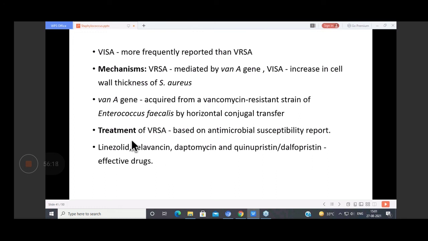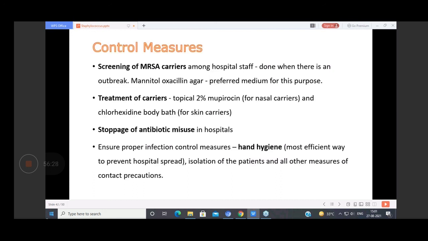In case of VRSA, we can give drugs on the basis of your antimicrobial susceptibility report. These are the control measures. How can we control MRSA? By screening of MRSA carriers in hospital staff.